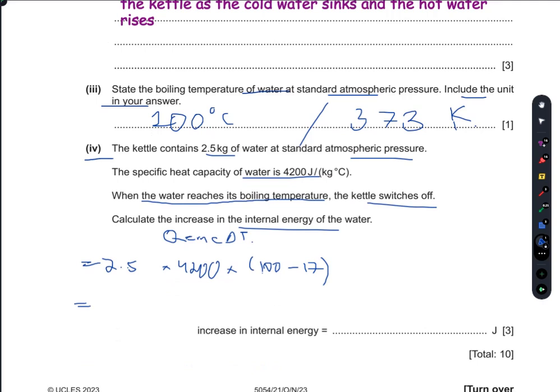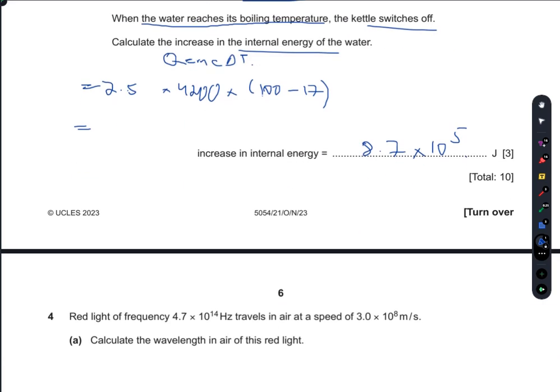You multiply 2.5 with 4200 and you multiply this by 83. So you will get the answer 8.7 into 10 raised to power 5 joules. So that's your answer to this question.